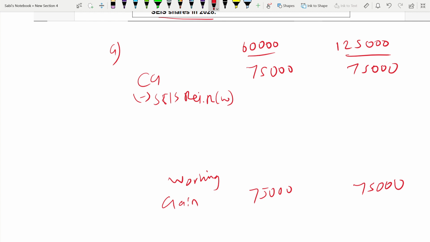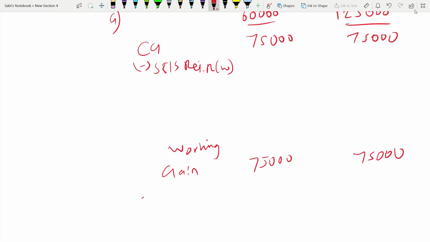And the amount invested in SEIS qualifying for income tax relief. How much income tax relief will you get?